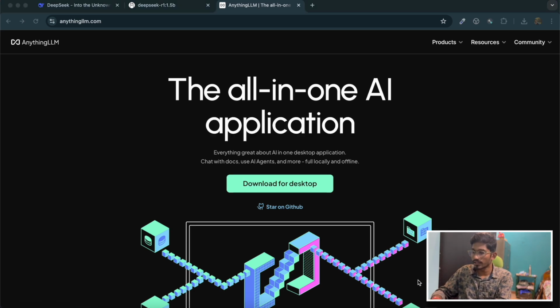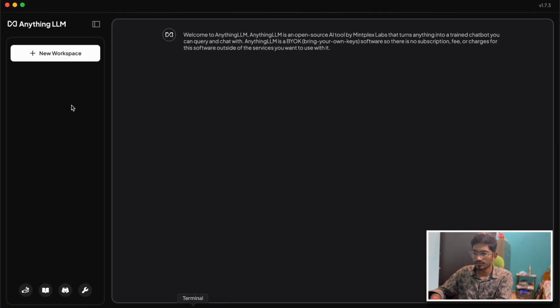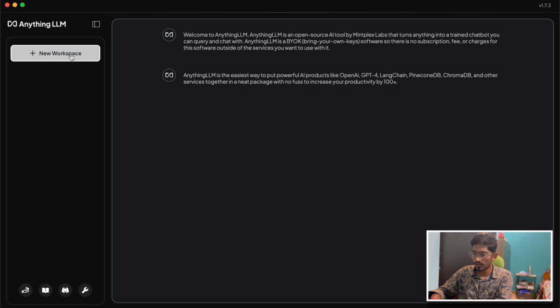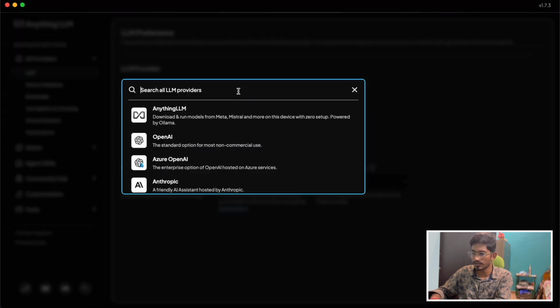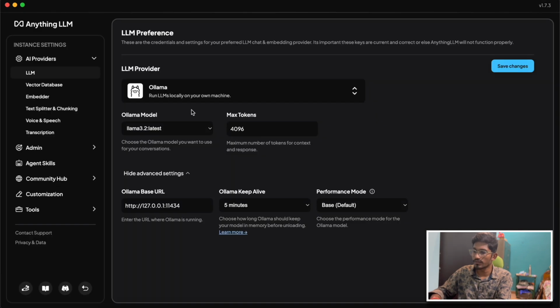Here you can start using the model. Go to the settings, then all providers, and LLM, and here you need to select Ollama, because we will be running the chat models through Ollama. Here I had already installed these two models. DeepSeek we installed today, so you can select this model and click on save changes.